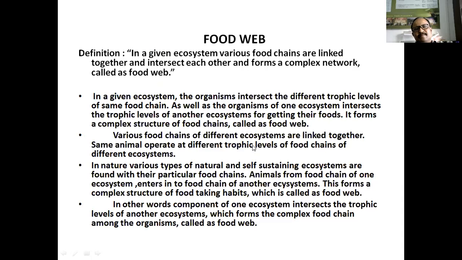In a given ecosystem, the organisms intersect the different trophic levels of the same food chain. In the same food chain, these animals intersect the trophic level. Means these snakes eat lizards as well as consume the flesh of grasshoppers.